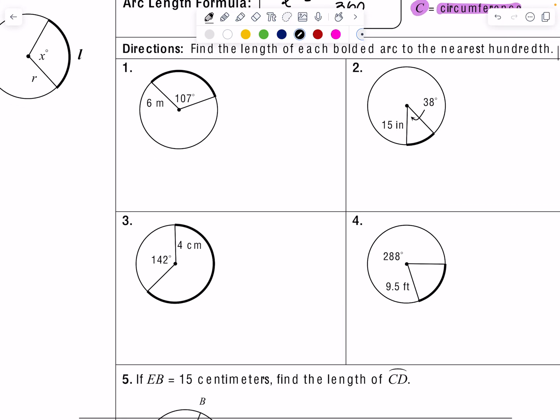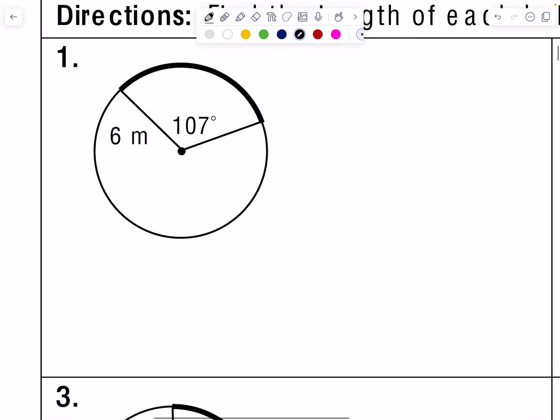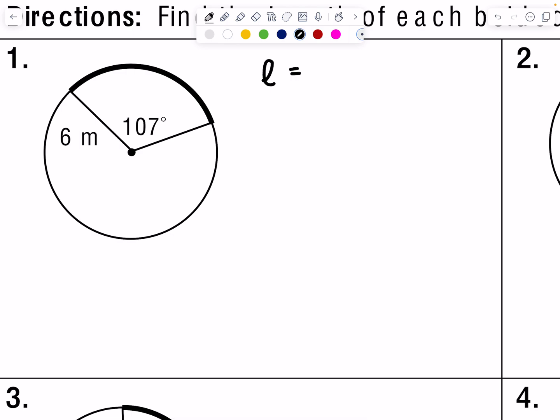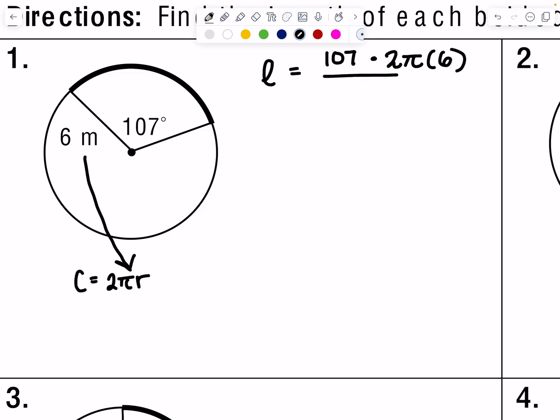So for number one, I see a circle with a degree measure inside of 107, and I notice that the radius is 6 meters. So I'm going to set up my equation. Arc length equals 107, which represents x, the degree measure of the arc I'm concerned with, times 2 pi 6, right? Because remember, circumference is 2 pi r. So since my radius is 6, I just plug in 6 for r, all over 360, which you can gather is the entire degree measure.